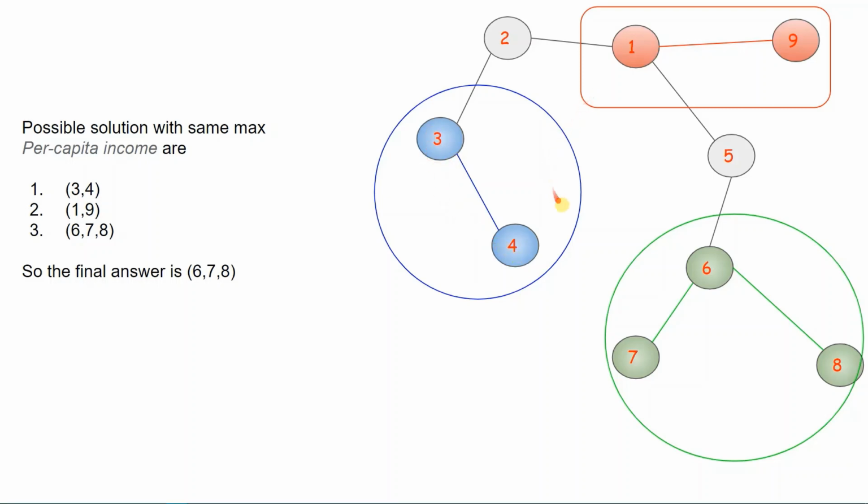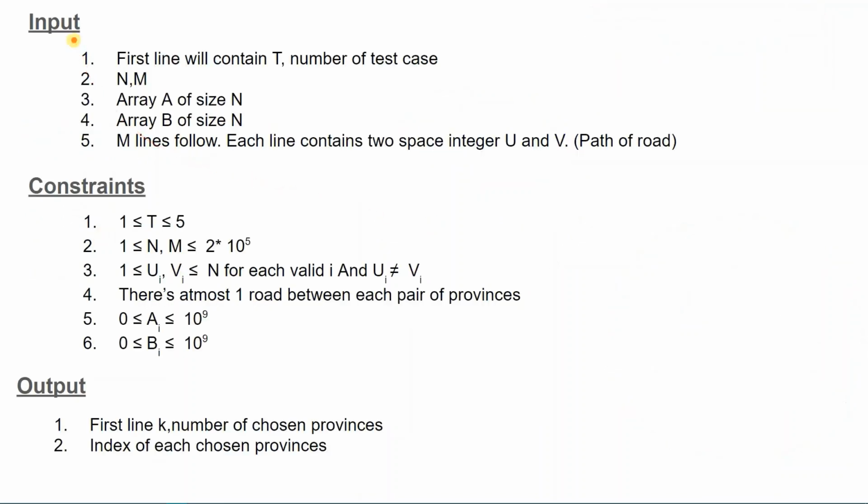But how can we code? Before moving to our IDE, let's look at the input format, output format and constraints. Here the input format is: the first line will contain T, the number of test cases. Then the second line will contain N and M, the third line is an array of size N, then the fourth line is an array of numbers of size N as well, and M lines, each line will contain 2 space-separated integers U and V, which will give the pair of the road.